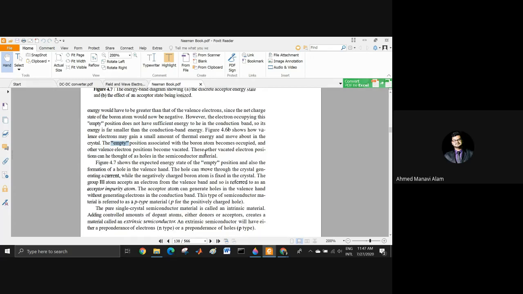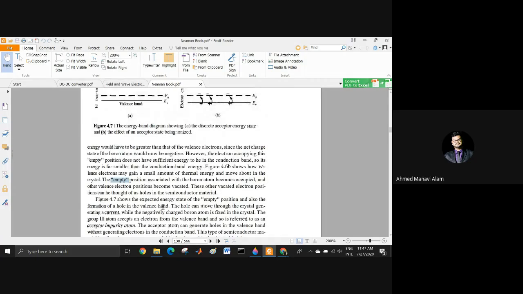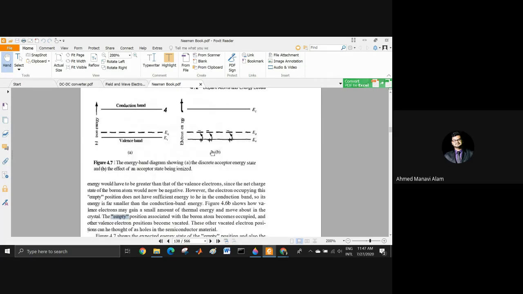By adding donor atoms, we created an excess of electrons. By adding acceptor atoms, we have added holes. We have created the holes. Figure 4 shows the expected energy state of the empty position and also the formation of a hole in the valence band. Whenever electrons from the valence band go into the acceptor state with a little amount of thermal energy, that means a hole has been created in the valence band.